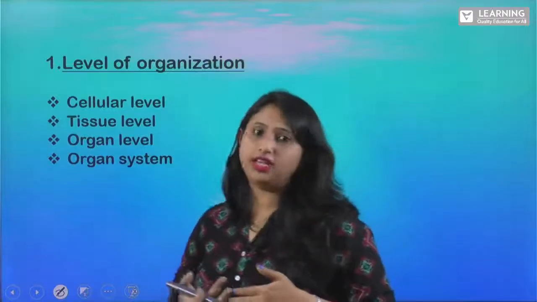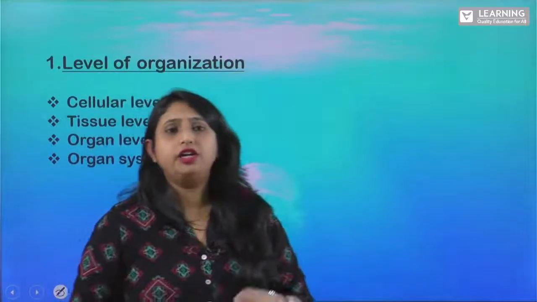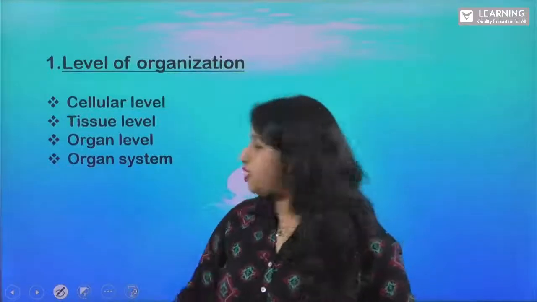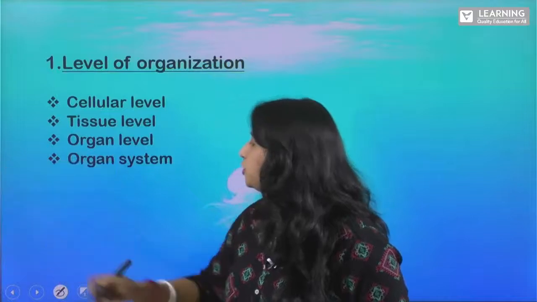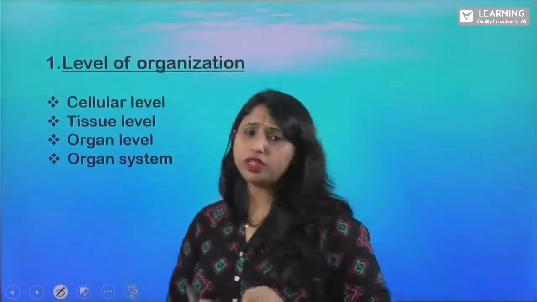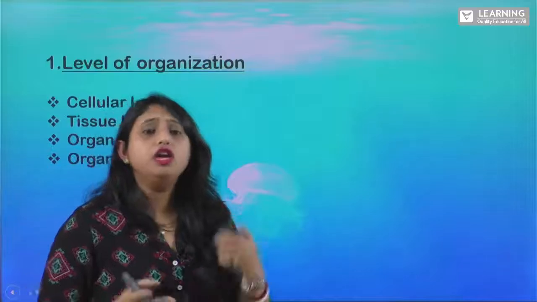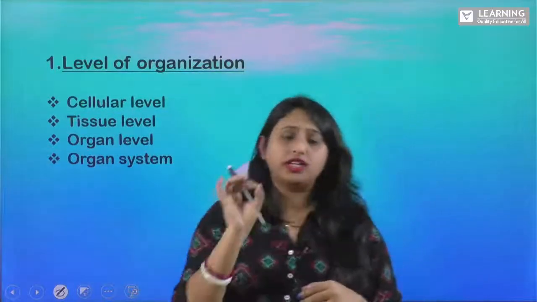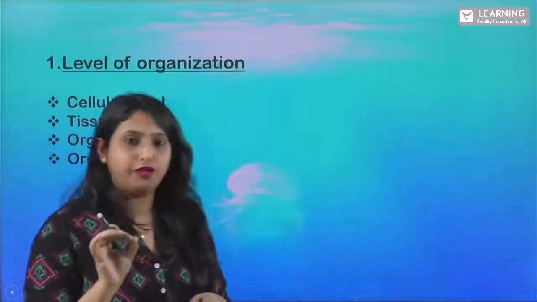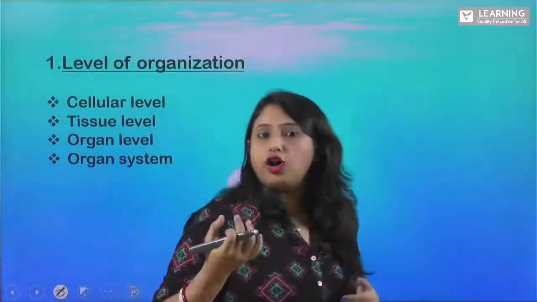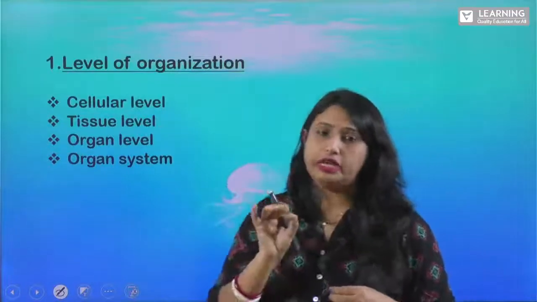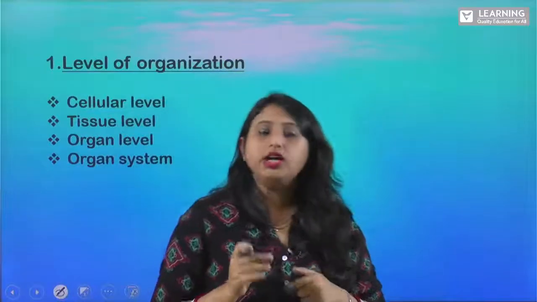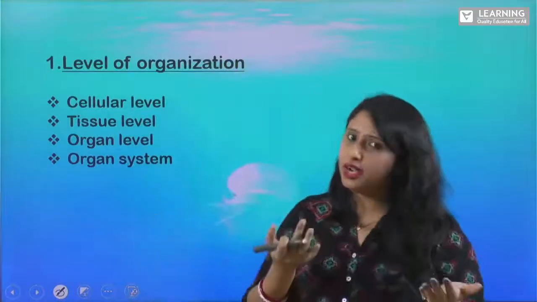So as I've already said, the animals are classified based on the 4 levels of classification. The first one is your cellular level. Now, what do I mean by the cellular level? You all know about cells, right? So what is the cell? Cell is the basic structural and functional unit of life, isn't it? So we all living organisms are made up of cells. Some are made up of one cell, some are made up of more than one cell, right? Some are unicellular, and some are multicellular.